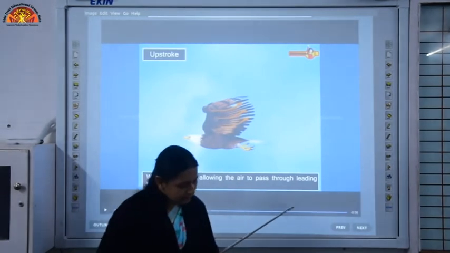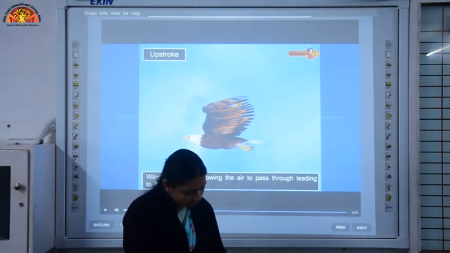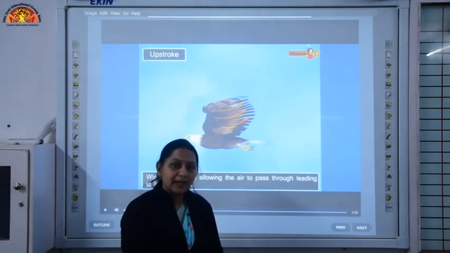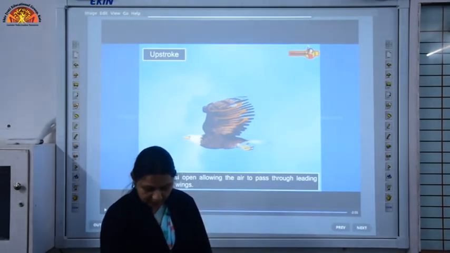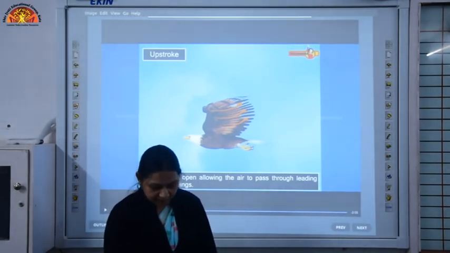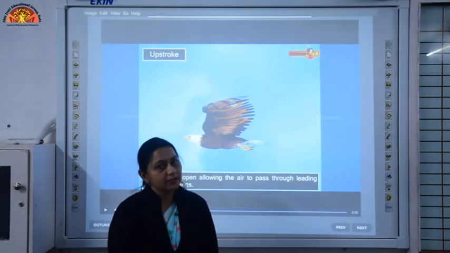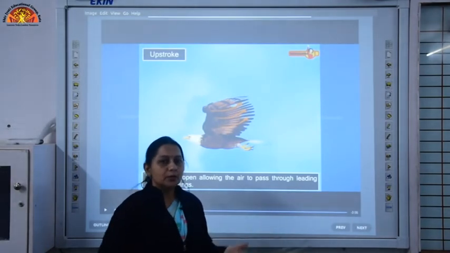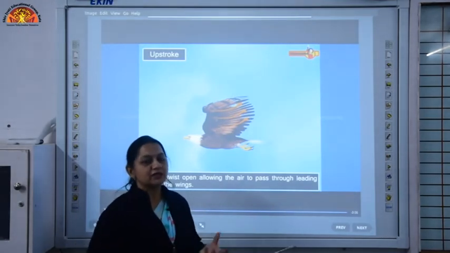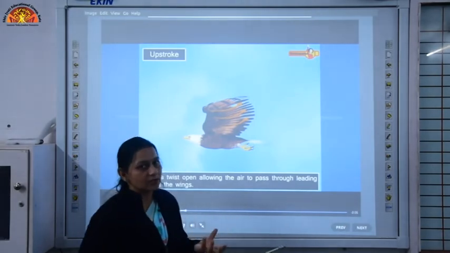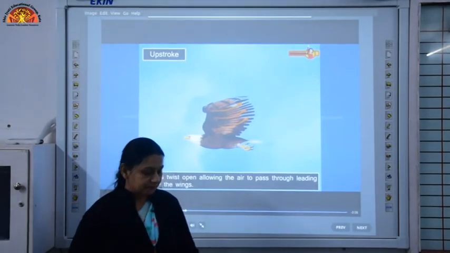So, children, you have your second internal question here on page number 110. What do you understand by streamlined body? The answer is given in the keywords on page number 111, children. A streamlined body is a shape that is narrow in front and broader in the middle. Birds and boats all have a streamlined body, which causes minimum friction. So, you can write the internal question and mark the answer, children.